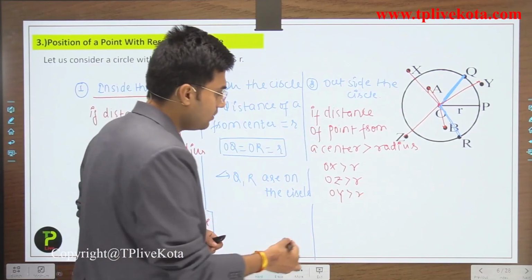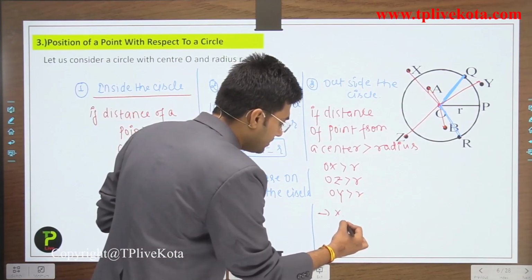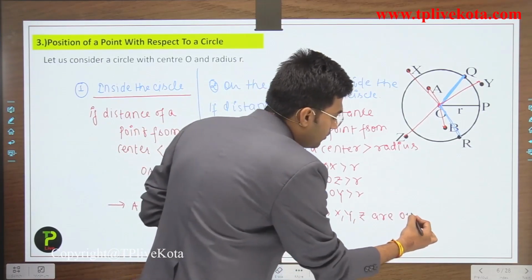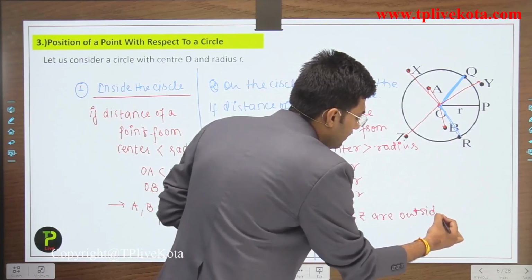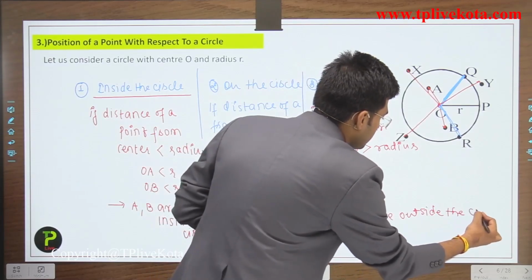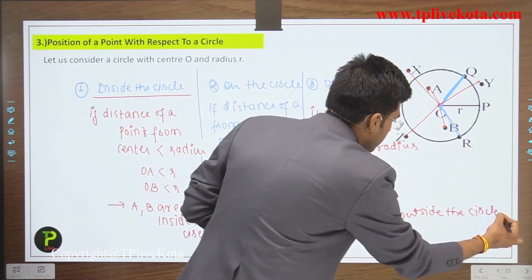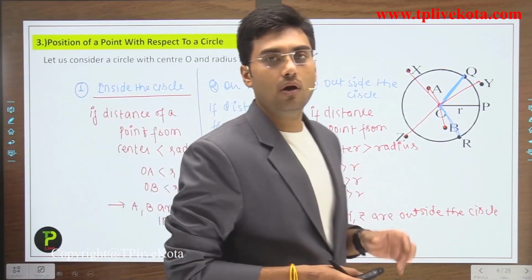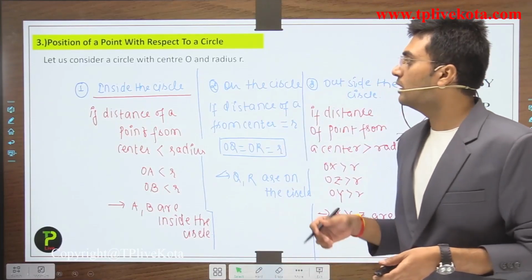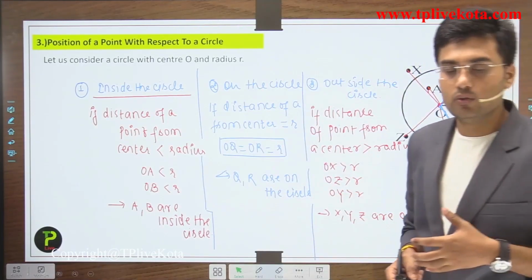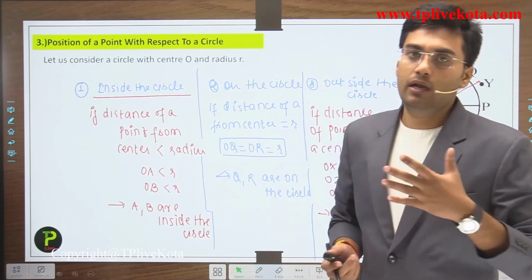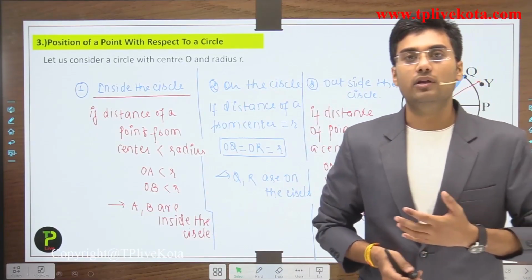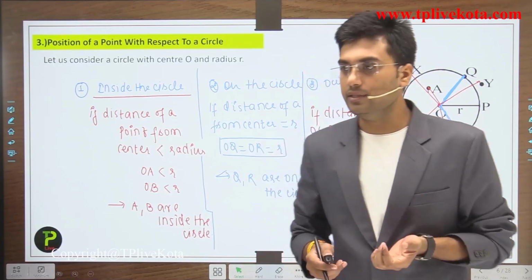So students, X, Y, Z are outside the circle. Clear? So students, this is all about the position of points with respect to the circle.